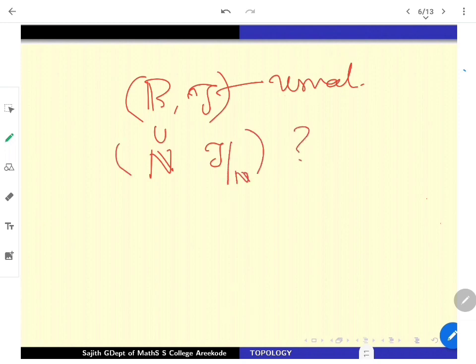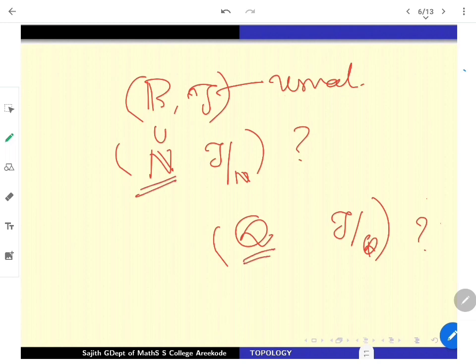This is a question. And of course, Q also one can ask. Q stands for rational numbers, a subset of R. So what is the subspace topology if I am restricting the usual topology to Q? Try to answer these and understand what natural topology comes from these familiar subsets.